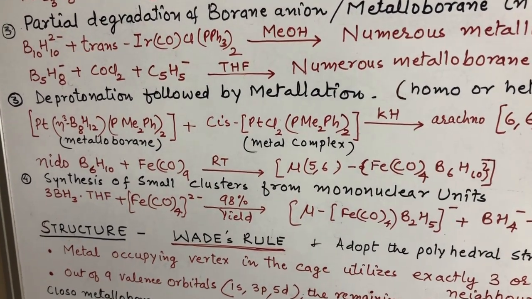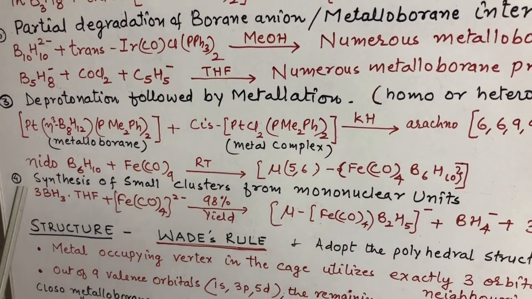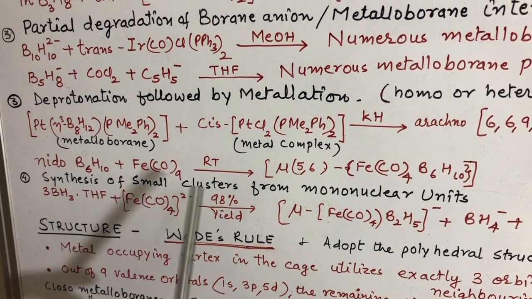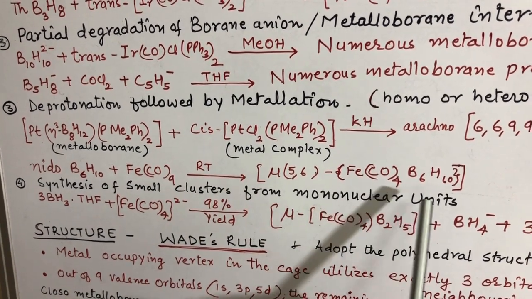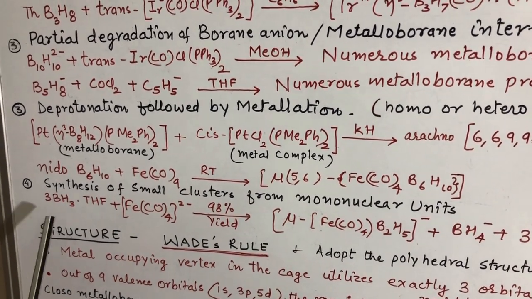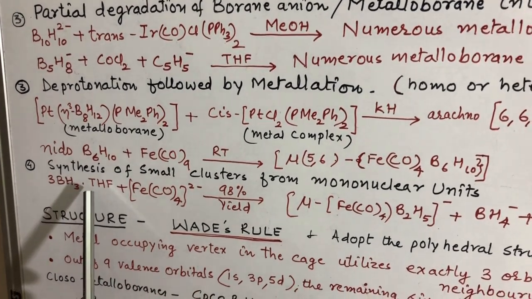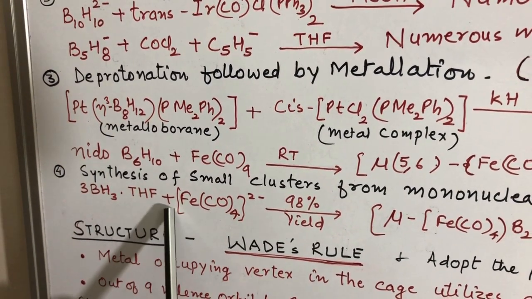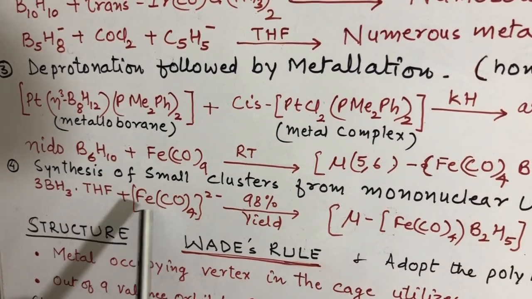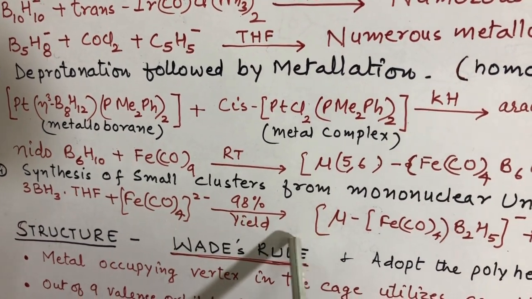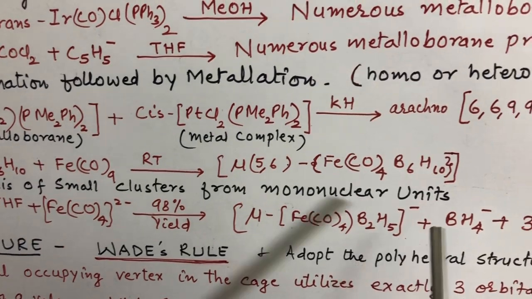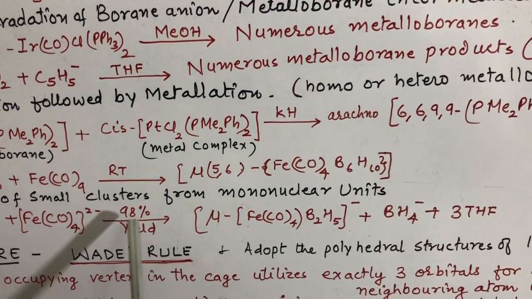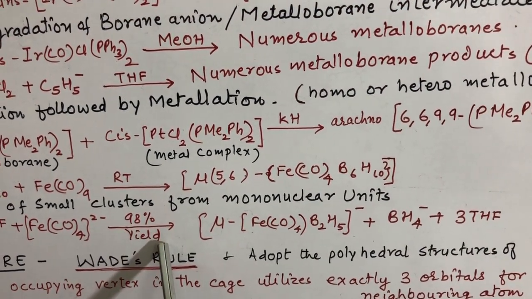Now another method of preparation of metalloboranes is synthesis of small clusters from mononuclear units. Here BH3·THF is reacted with tetracarbonyl iron, and we get this type of metalloborane in 98% yield.